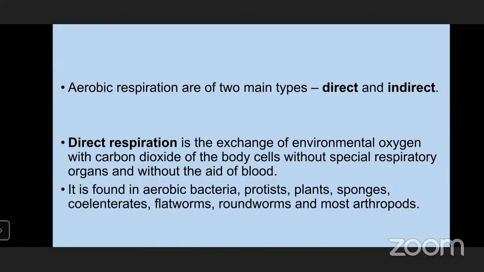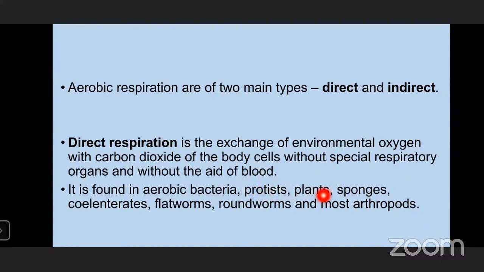There are other bacteria also which can respire even in the absence of oxygen, so they are known as anaerobic bacteria. The second thing is protists. What are protists? Protists belong to the phylum Protozoa. Protista is the kingdom, Protozoa is the phylum. These are eukaryotic unicellular organisms. What are the examples? They are the protozoans such as amoeba, paramecium, euglena, chlamydomonas, volvox. All those are examples of protists.